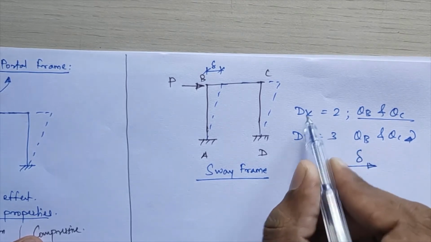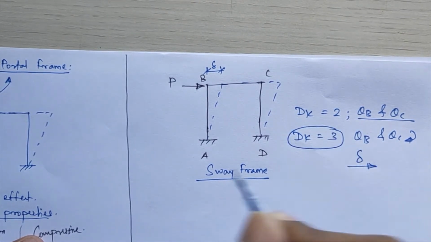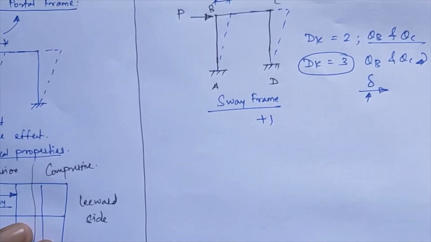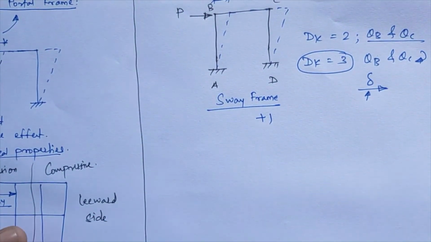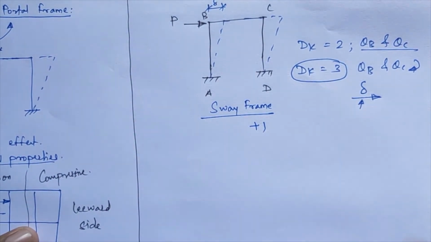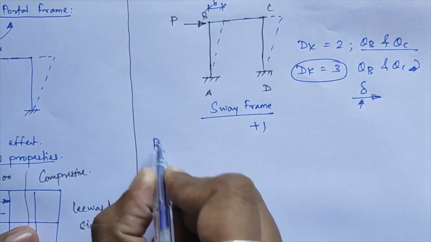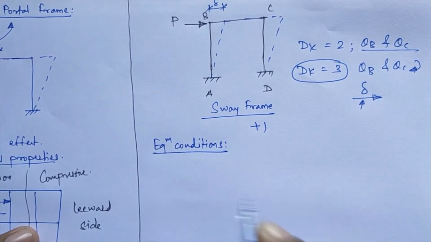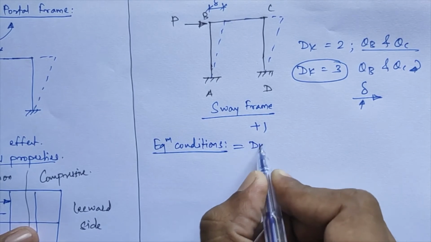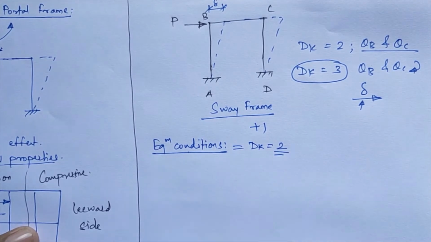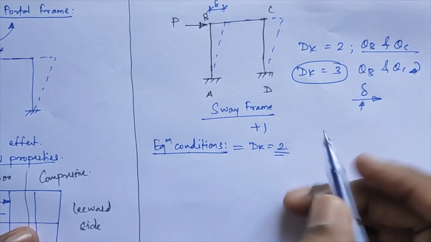Okay, so this is the difference between non-sway and sway frame, that your dk value increases by 1. This is nothing but the amount of delta. So in this case, whatever we are calculating, the equilibrium equations over there. In all the previous numericals I was telling you that the equilibrium conditions will always be equal to your value of dk. That is, if your dk value is 2, you will have two conditions of equilibrium in your complete numerical. But here that case gets changed.